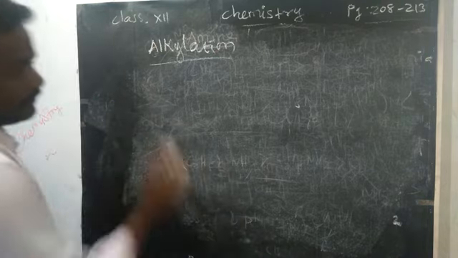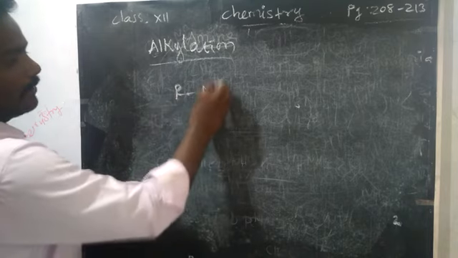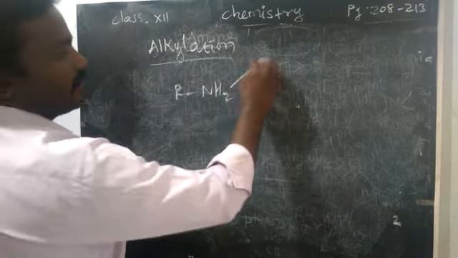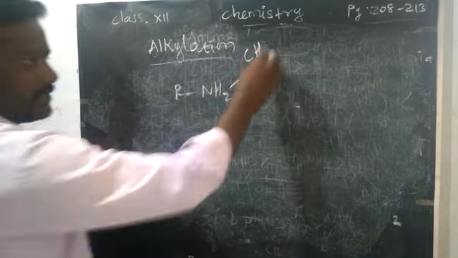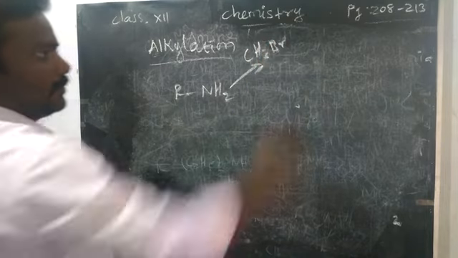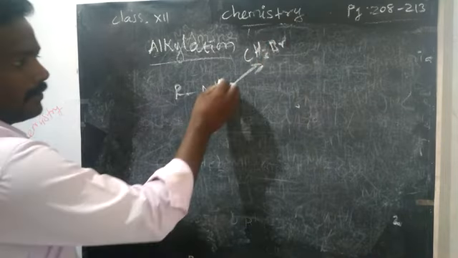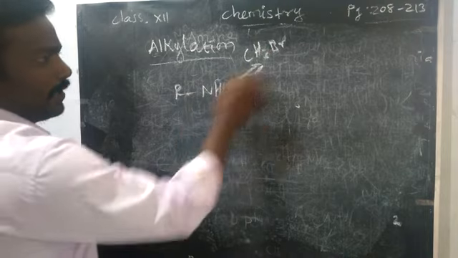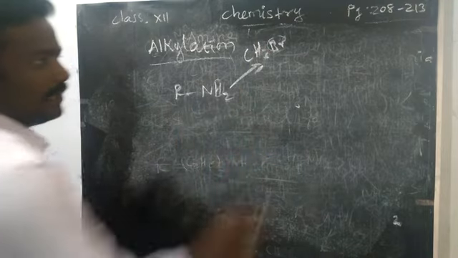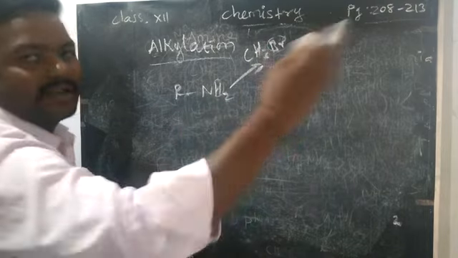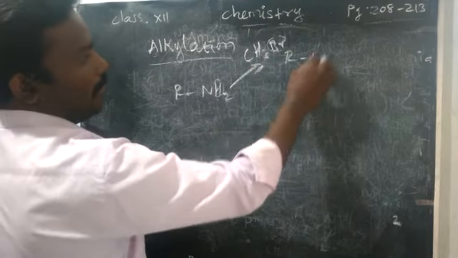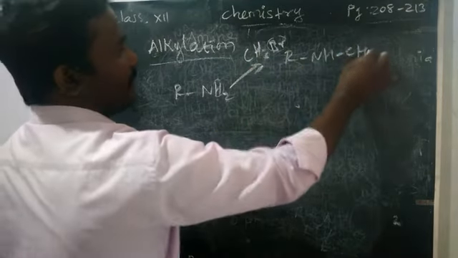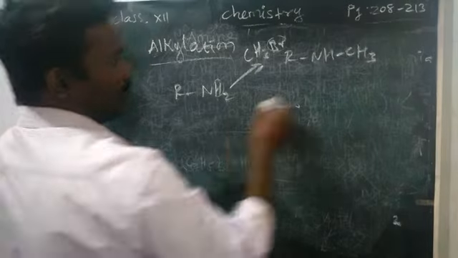So first the primary amine RNH2 with one alkyl group, here alkyl bromide. So what will happen? From the two hydrogens, one hydrogen will combine with this bromine and form HBr. We can remove it. The CH3 will add in the place of hydrogen. So R NHCH3, a secondary amine, will form.